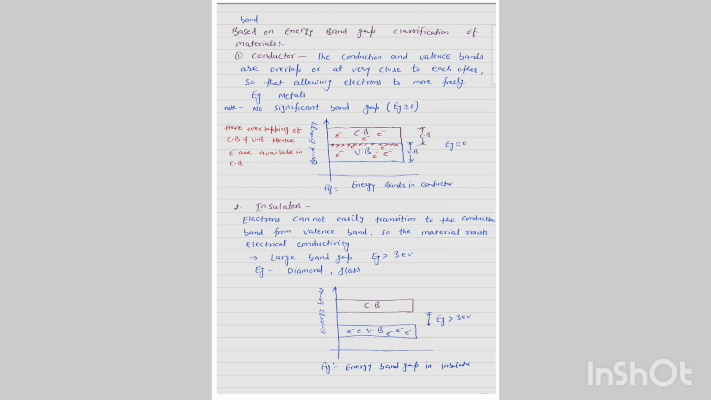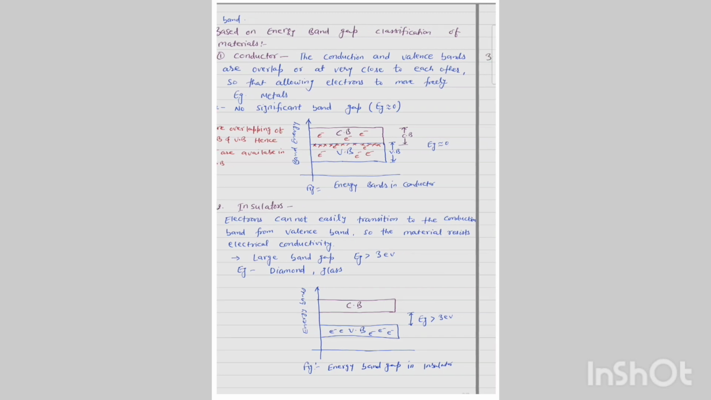This is the conduction band and this is the valence band. Here we see the energy bands in conductors. The energy is on the y-axis, and on the x-axis are the energy bands in the conductor. The energy band gap between the conduction band and valence band is nearly equal to 0. Hence, electrons are available in the conduction band for free movement.